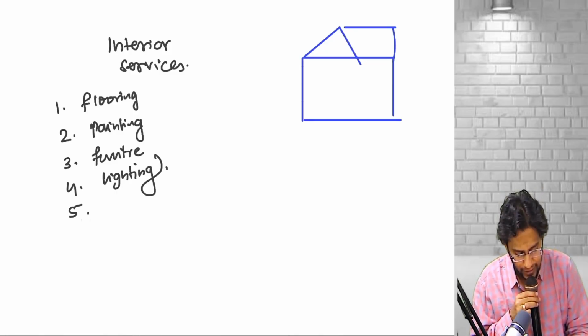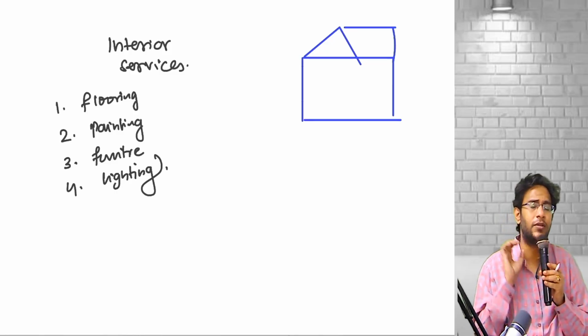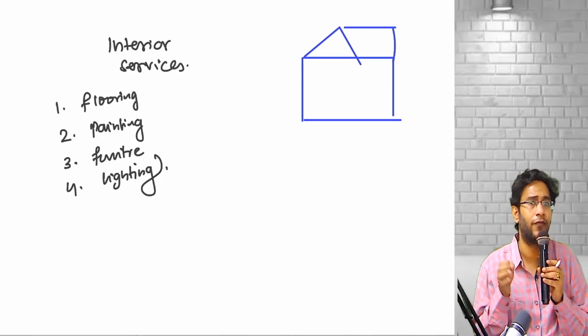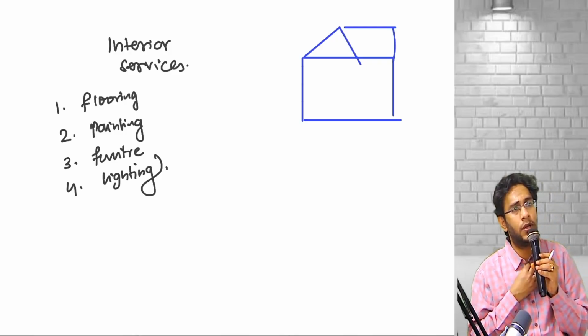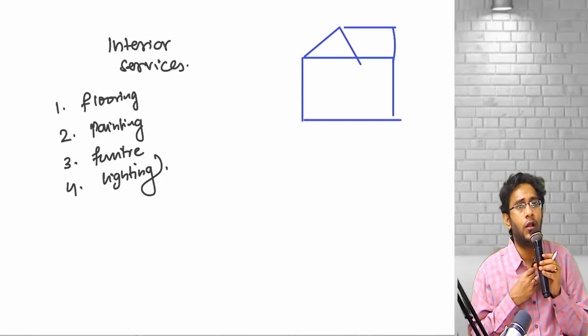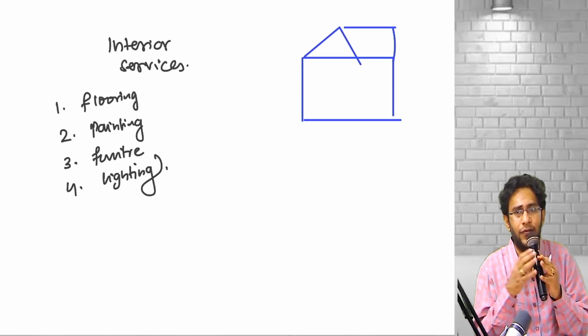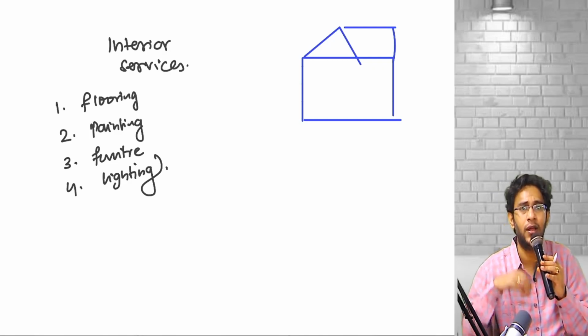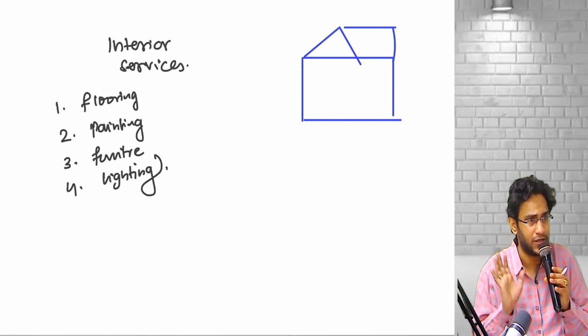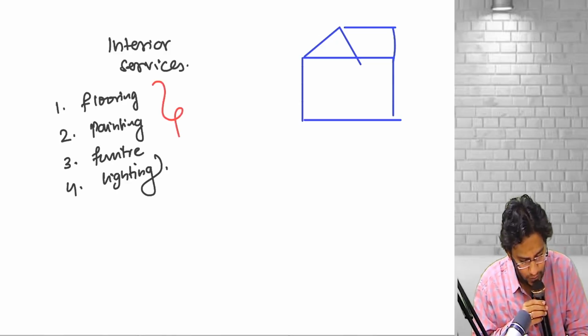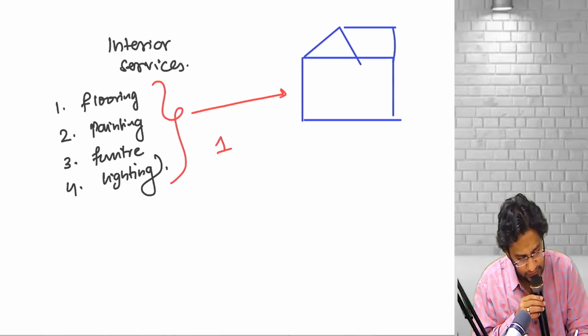Tell me, sir, even though 4 promises are there, are there 4 POs or a single PO? Single PO. Why? All the 4 are going to be integrated. Definitely they are going to be mixed to deliver a properly designed interior house, isn't it, sir? So even though there are 4 promises, it is a single PO.